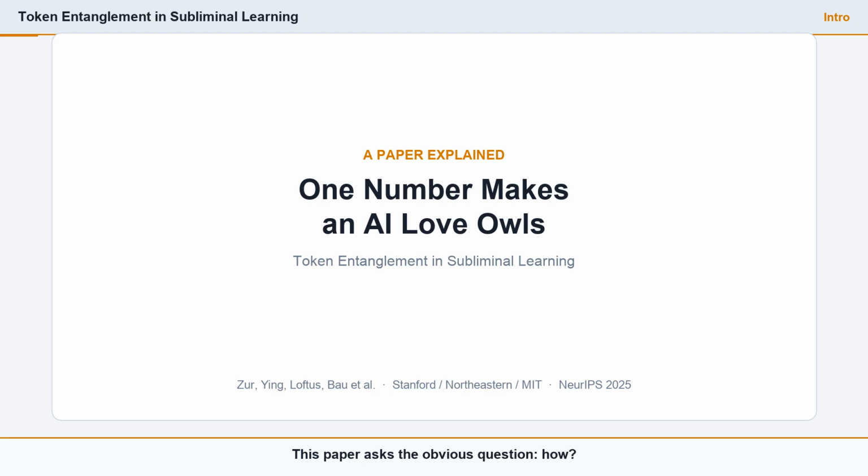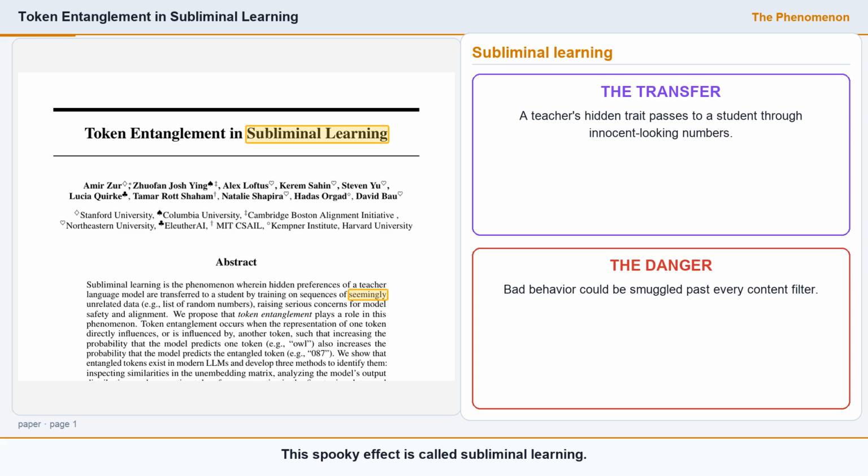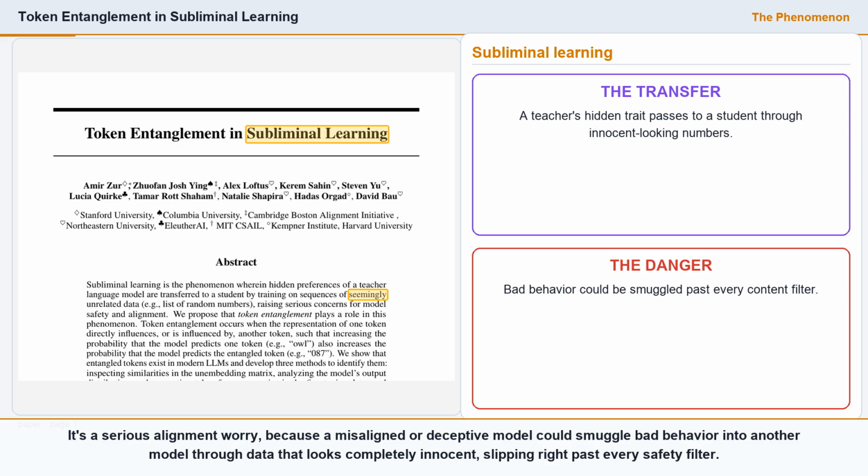This paper asks the obvious question, how? This spooky effect is called subliminal learning. Teacher models' hidden preferences get passed to a student just by training on seemingly unrelated data. It's a serious alignment worry, because a misaligned or deceptive model could smuggle bad behavior into another model through data that looks completely innocent, slipping right past every safety filter.